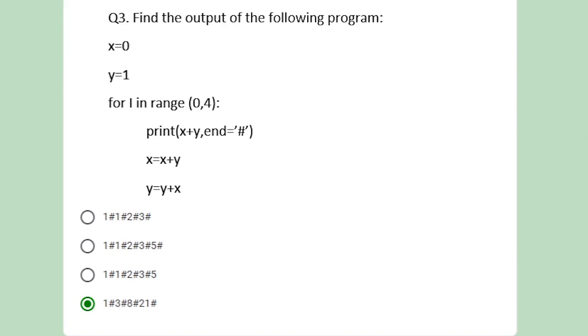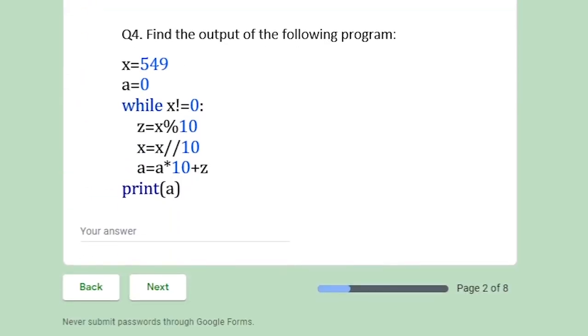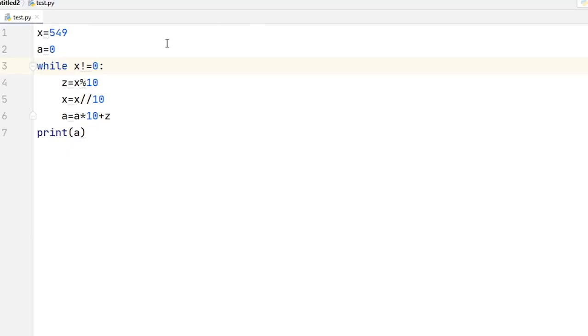Now move to our next question, and the next question is find the output of the following program. So for that, I just debug this program so that you can better understand the output of this program. Here is a question. First I create a termination point and try to debug this program.